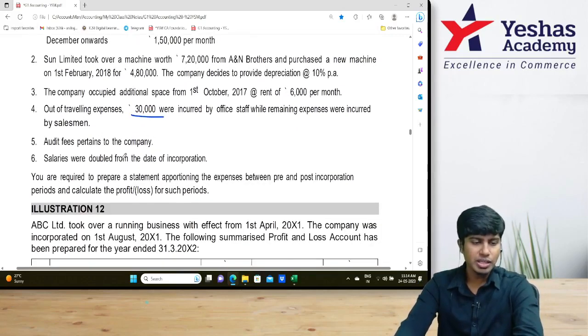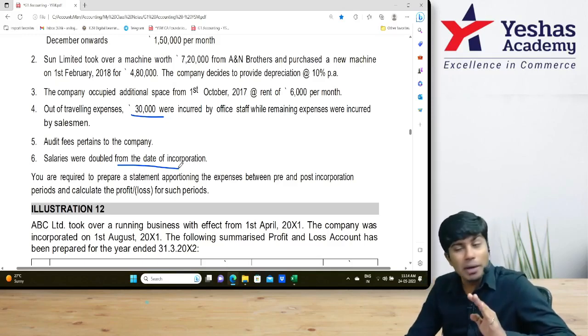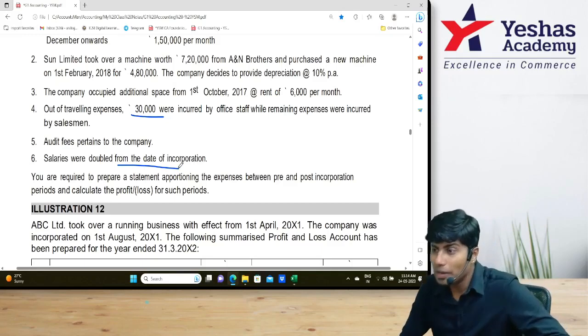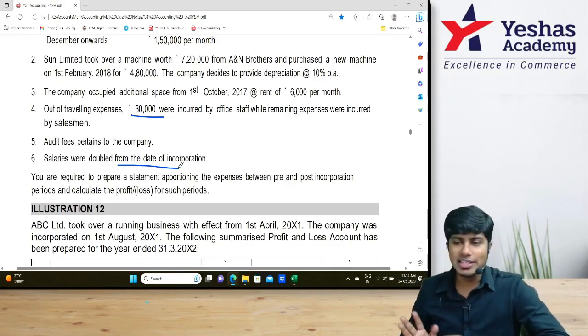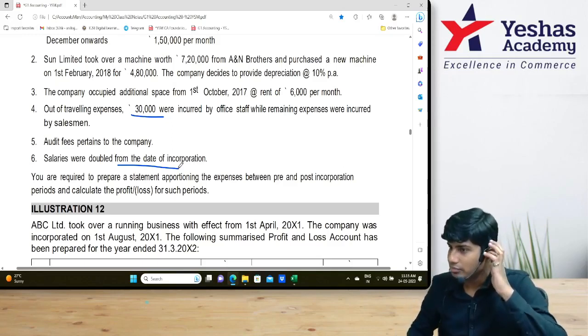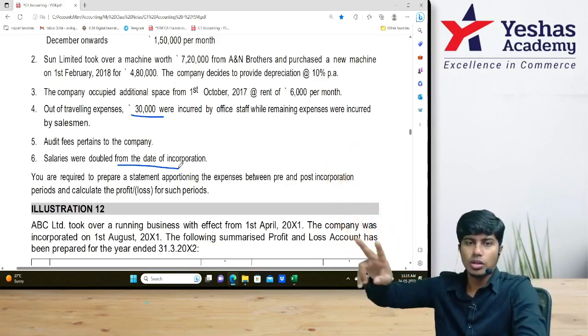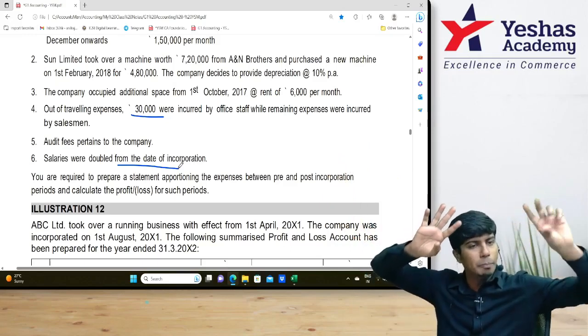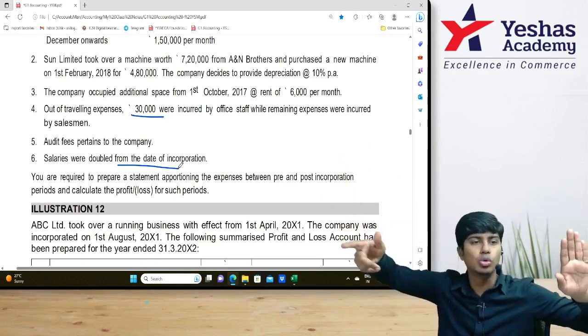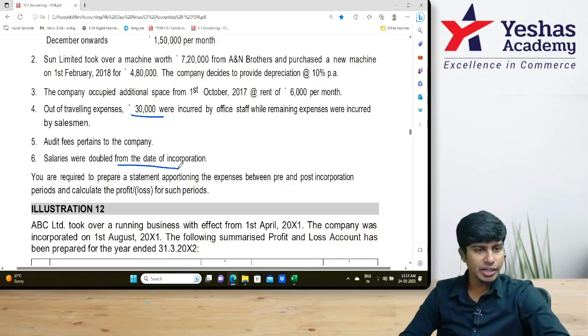What do we have after that? Salaries were doubled from the date of incorporation. Simple, 1:2. They've not given per month. Pre-incorporation period is 4 months. Post-incorporation period is 8 months. Can I say my salary is doubled? It didn't double if it is the same. Doubled means per month it became extra. So pre-incorporation is 1, post is 2. Pre-time ratio into 1, post time into 2. Are you getting it?